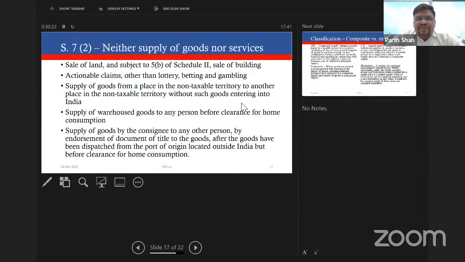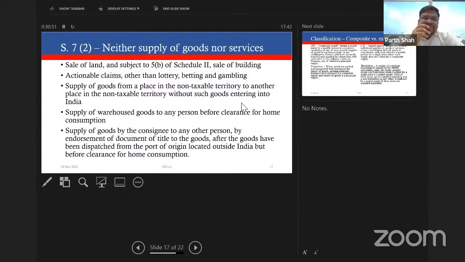Fifth, sale of land and movable property, it is not liable to GST, and subject to 5B of Schedule 2, sale of building. So sale of building under Schedule 2 says construction activity up to the receipt of OC or first occupation. So in cases where the construction is completed, OC is received, and the building is sold, or a unit in such building is sold, that is not supply of goods or service for the purpose of GST and you are not required to pay the same.